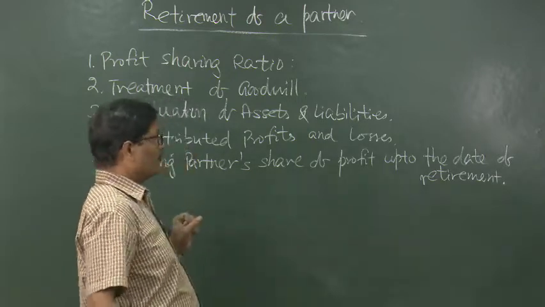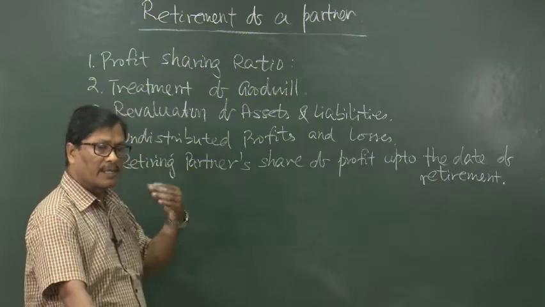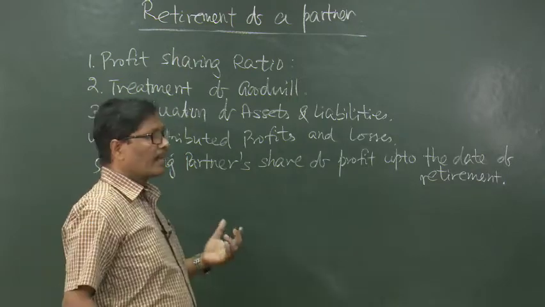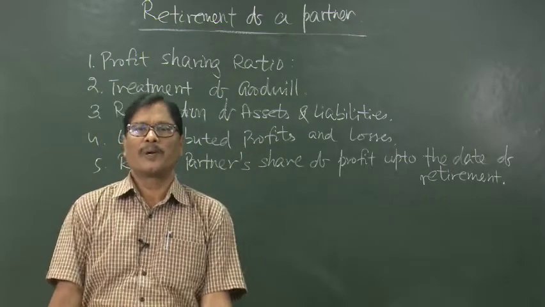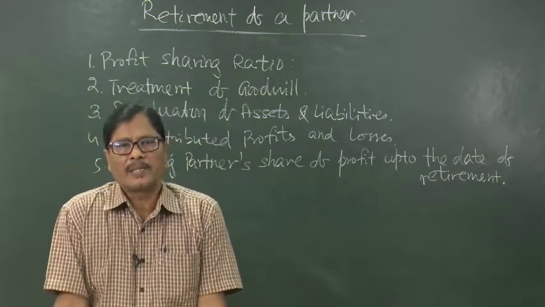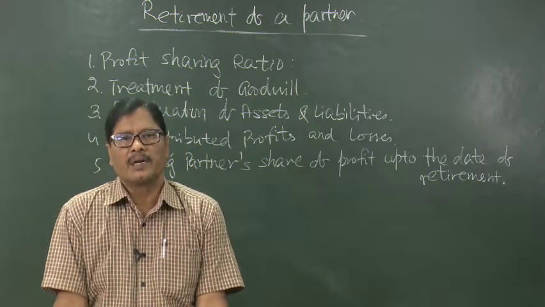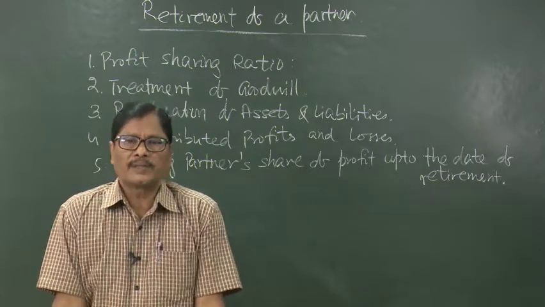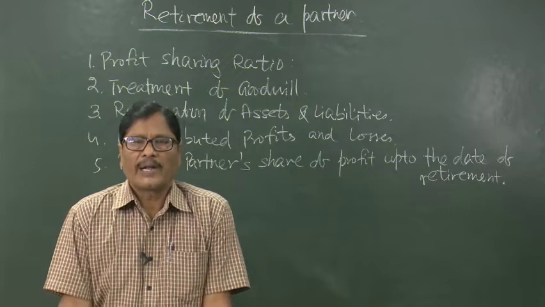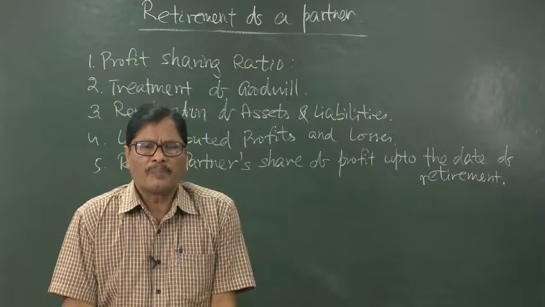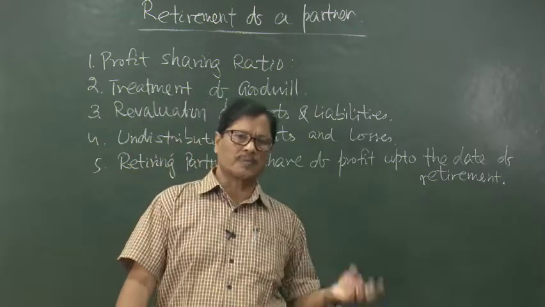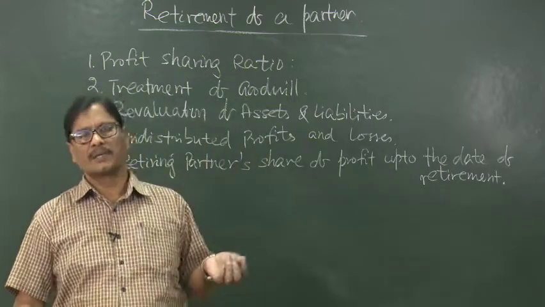However, if the retirement is during the year, then we have to calculate, because the profit must not have been calculated so far. Profit will be calculated only by preparing the profit and loss account at the end of the year. Therefore, we have to estimate some profit, expect some profit. That profit may be on the basis of last year's profit or the average profit of the last so many years.